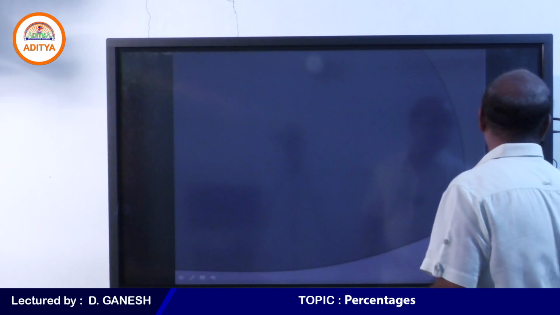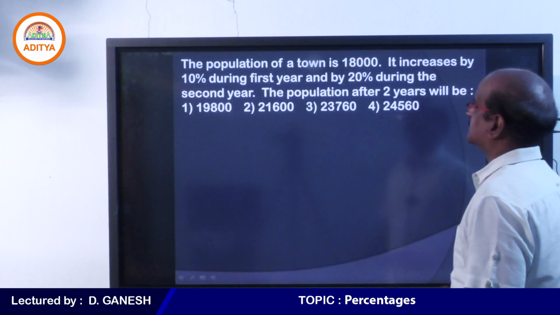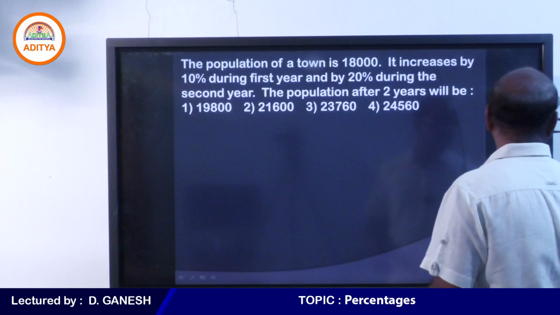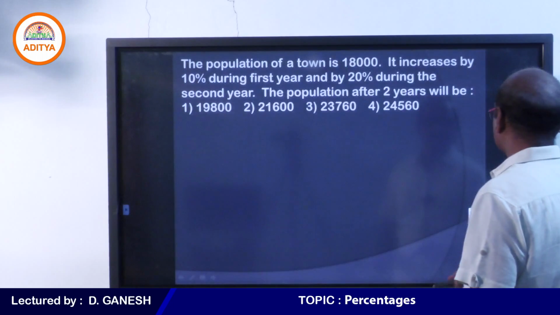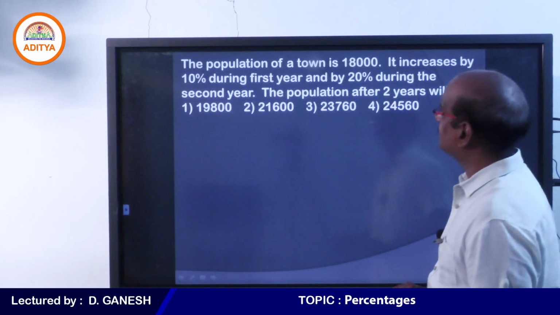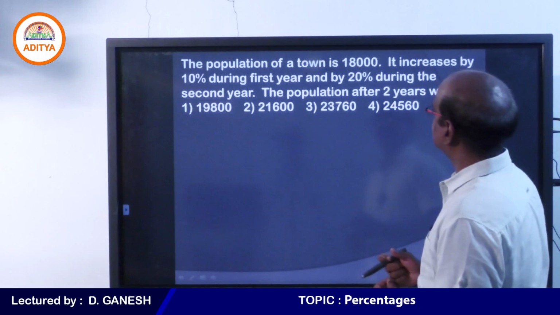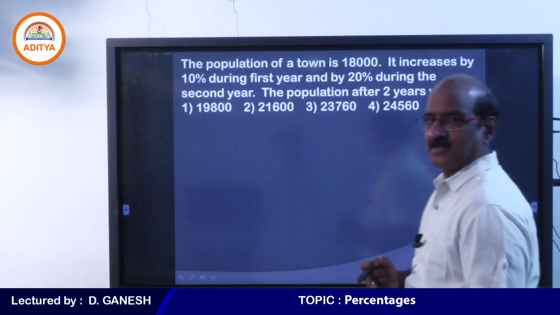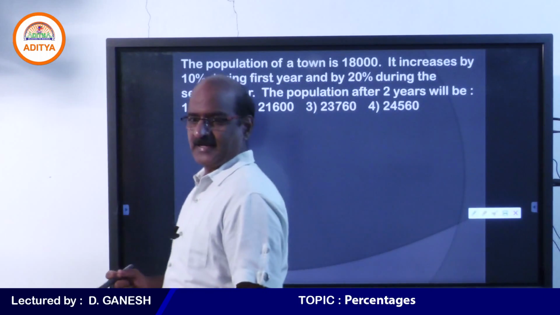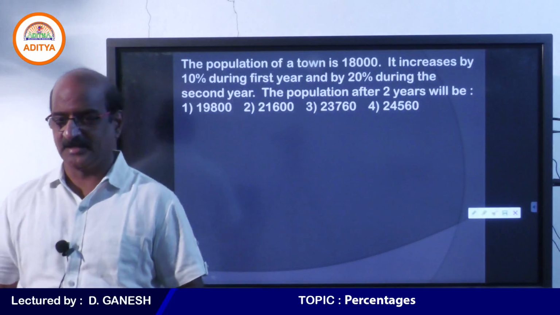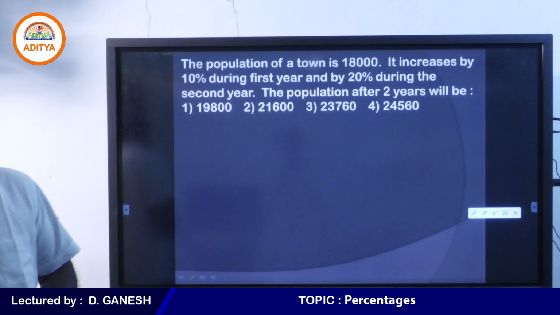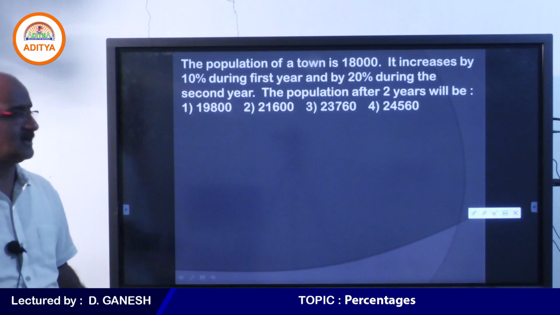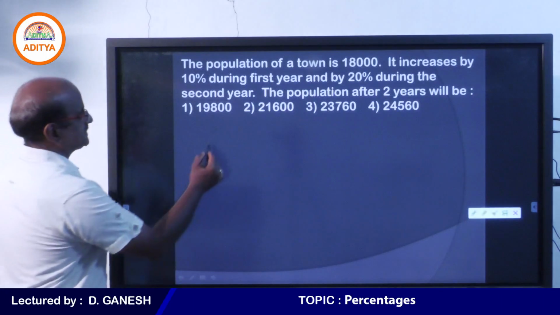Okay, right. Students, just look at this question. What is the question you are asked, what is the point in the question? The population of a town is 18,000. It increases by 10% in the first year and then 20% in the second year. Come on student, please start.